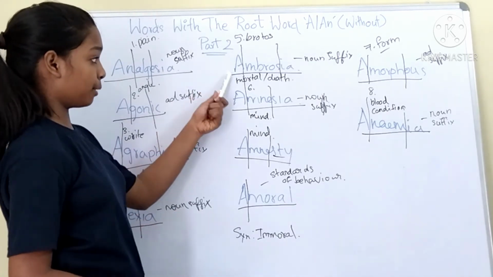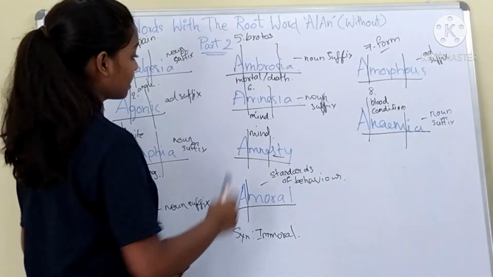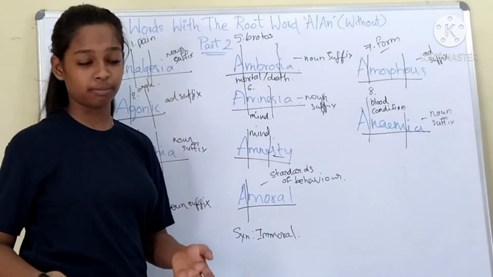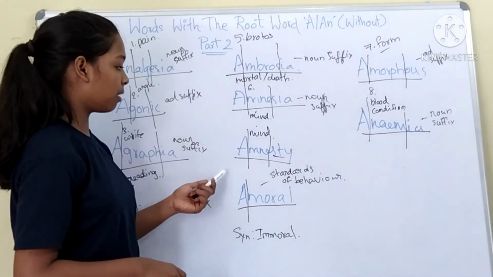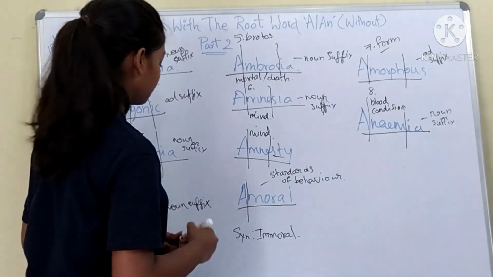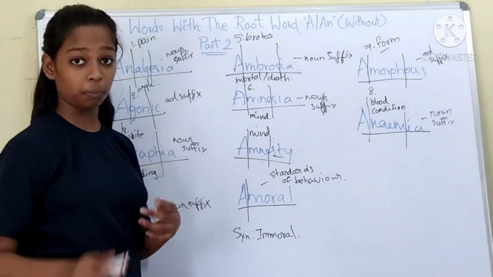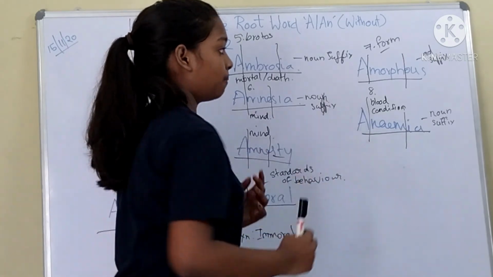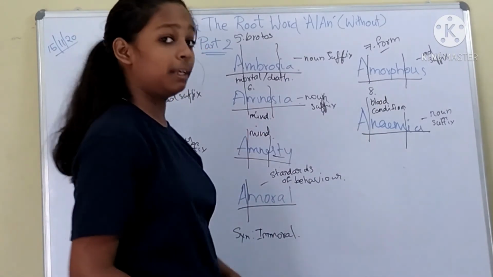The next word is ambrosia, which is the food of the gods that makes them immortal. The next word is amnesia, which means loss of memory. A person who loses his memory has amnesia. And amnesty means pardon, especially in political offences. The next word is amoral. Amoral means not moral. The synonym is immoral. The next word was amorphous, which means not having a definite shape or form. The last word was anemia, which means lack of blood.